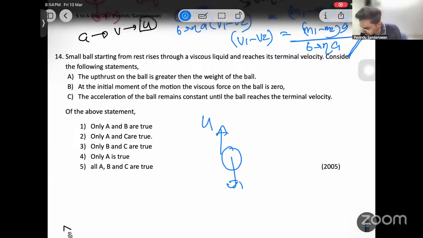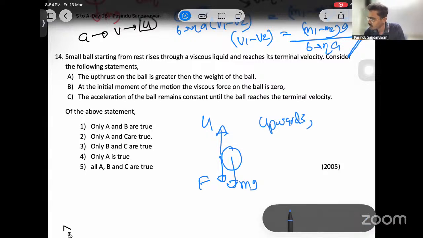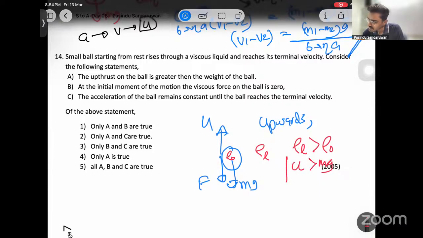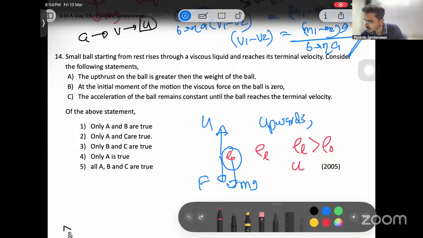that is because of this, right? If that is moving upwards, viscous force is F. Now, if the density of the surrounding medium is rho liquid and the density of this one is rho O, it is moving upwards because rho L is greater than rho O. When rho L is greater than rho O, upthrust is greater than mg.